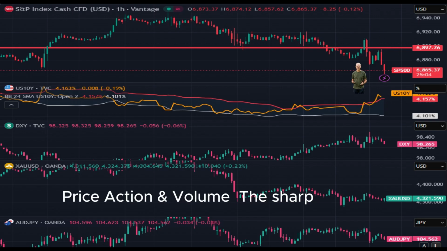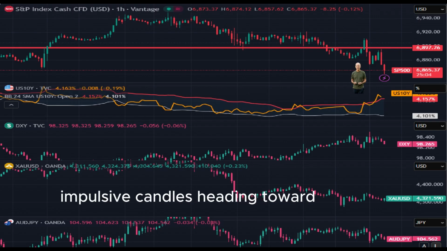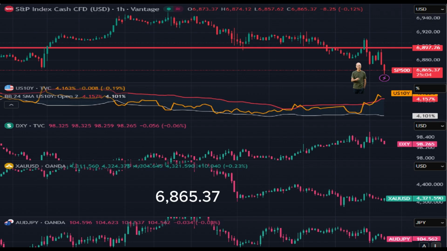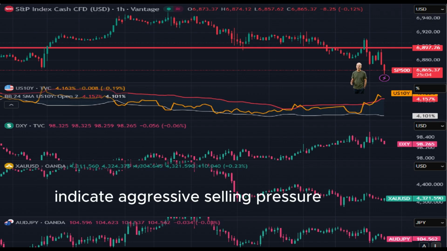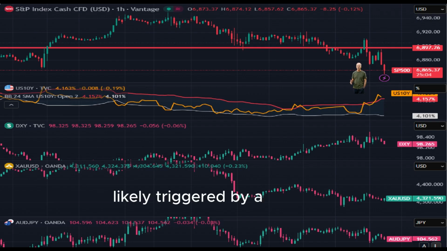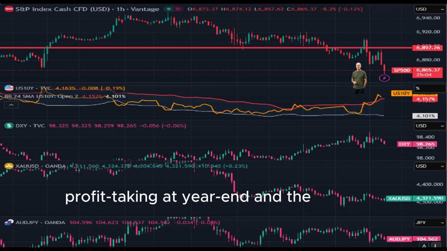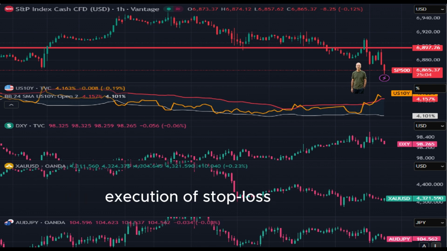Price action and volume. The sharp, impulsive candles heading towards 6,865.37 indicate aggressive selling pressure, likely triggered by a combination of institutional profit-taking at year-end and the execution of stop-loss orders resting below the 6,900 handle.